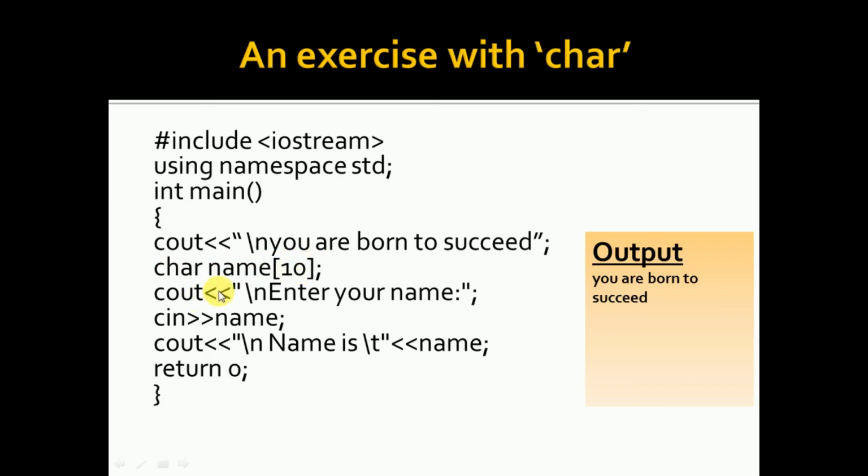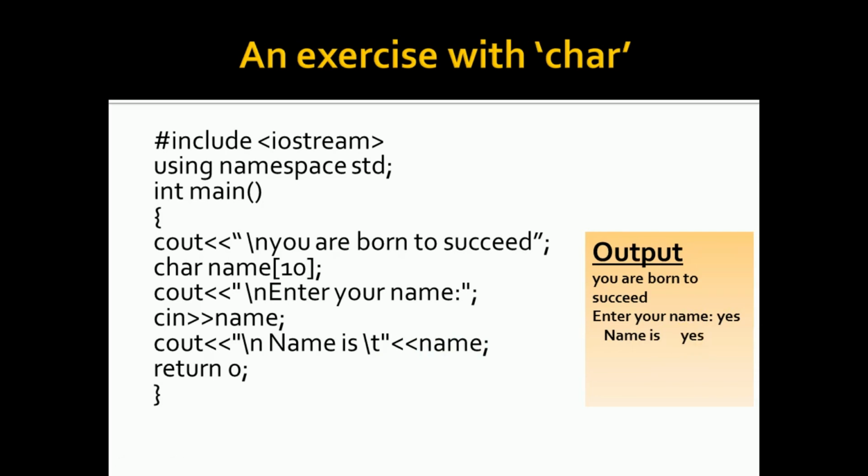Good. Now, coming to the next line, /n, "enter your name". This is within the double quotes. So, whenever it sees /n, it comes to the next line. What will be typed? "Enter your name" will be typed. So, I am typing cin. So, I have to type, and this S is typed by me. Now, what will be displayed? Cout. So, within double quotes, you have /n, which means it comes to the next line and types "name is". So, in the next line, "name is" is typed. Now /t, which means there is a tab space and name. Whatever you have typed here will be displayed over here. That's all. Very good. Keep it up.